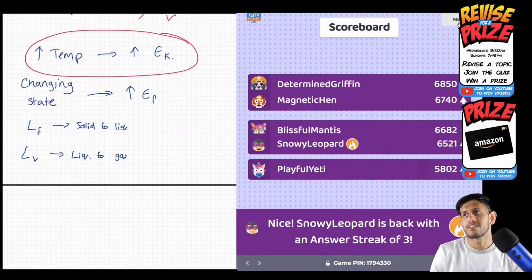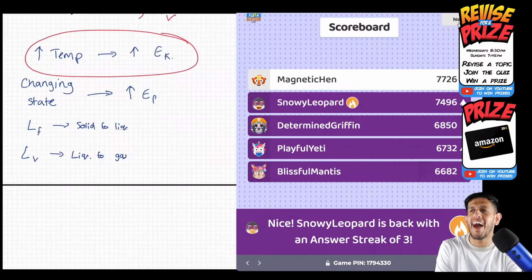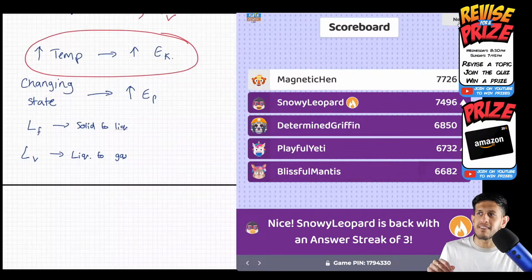Okay, how does that change the leaderboard? Wow, everyone's everywhere. I don't even know who's who anymore. Snowy Leopard, I swear this is the second time you've had some sort of dramatic rise. A rise and fall and a rise again. Nice. Playful Yeti has gone up into 4th. Determined Griffin, you're in 3rd. Philip, I think that's you. You're in with a chance, but you're slipping away. Can you bring it back? But Magnetic Hen has risen up again to the top with 7726. There's a bit of a gap now, but that can change.